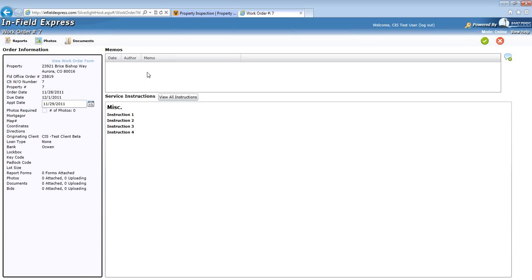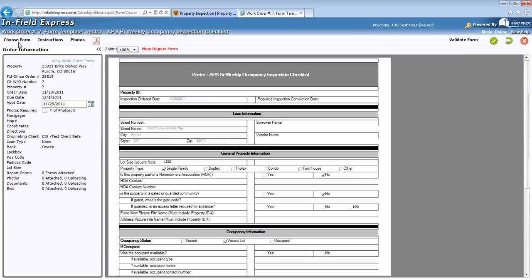Vendors must complete a minimum of 2 steps to complete and upload work orders to Vectra Field Services. The first step is to complete a report form. To do this, click on the Reports link in the upper left-hand corner of the screen. This will generate the inspection report, which a vendor can then fill out in its entirety.